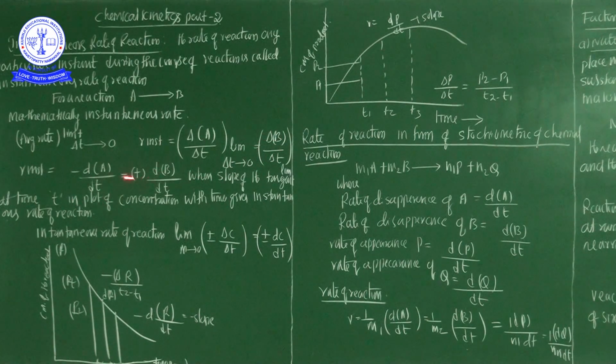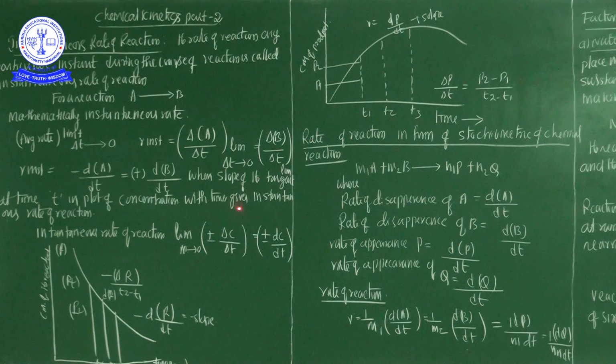So the instantaneous rate of the reaction is generally minus dA by dt. It is nothing but the decrease in concentration of the reactant in the time duration dt, which is negative. Positive means dB by dt, the increasing rate of concentration of the product in the time duration delta t. The slope of the tangent at time t on the plot of concentration against time gives the instantaneous rate of the reaction.